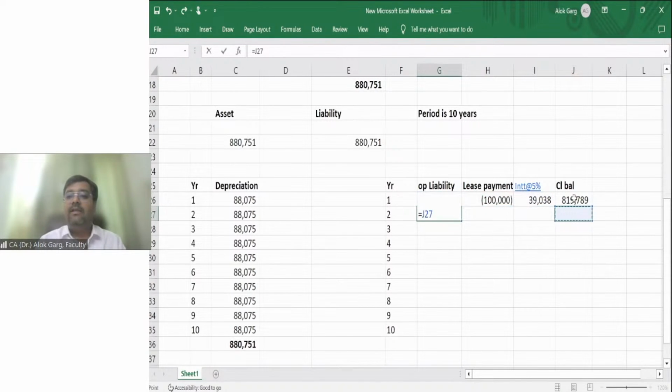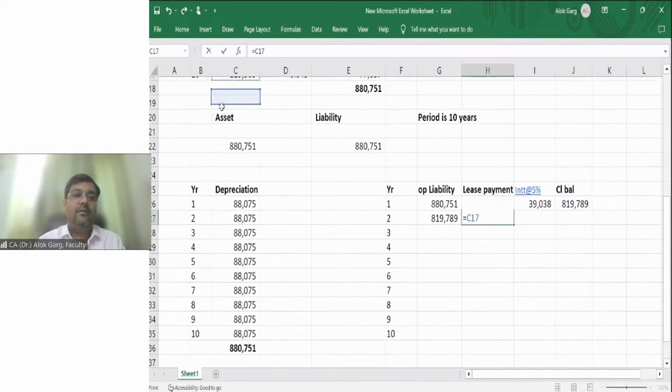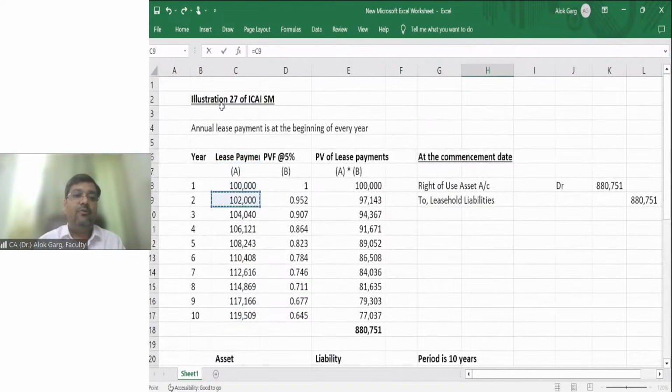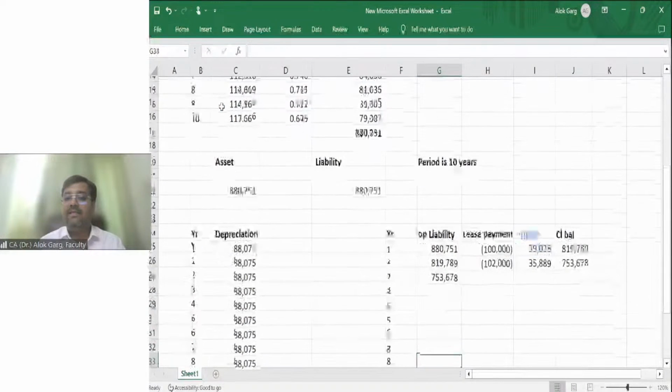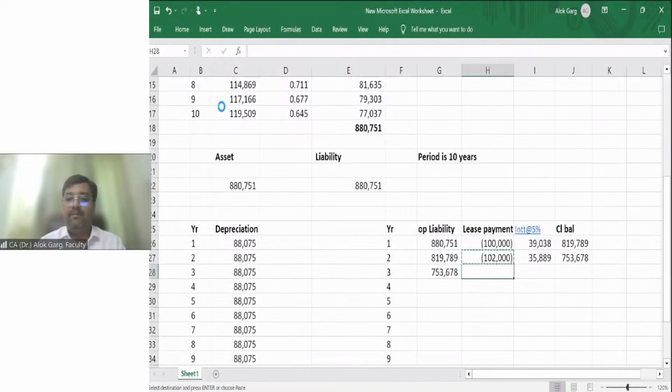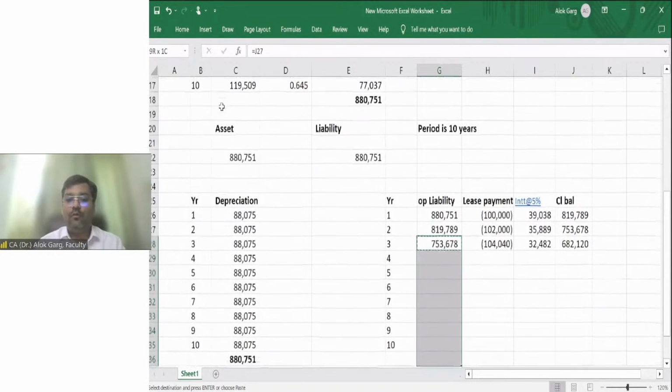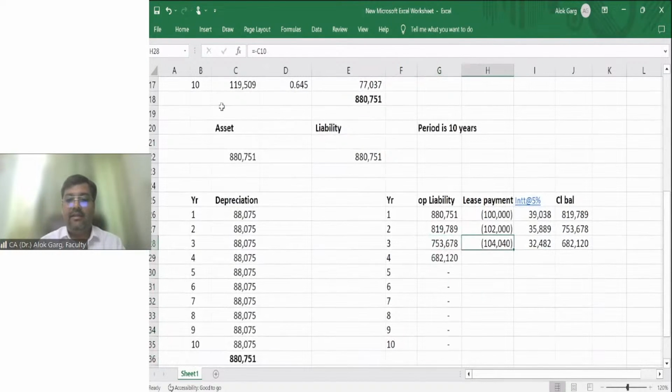In the second year beginning, this will be your opening balance, right? And what is the lease payment in the second year? Beginning of the second year, it is 1,02,000. Your interest at the rate of 5% is 35,000. Closing balance is this one. Again, this will become the opening balance in the third year. In the third year, the payment will be 1,04,040. This is your interest. This is your closing balance. So on and so forth. By the end of the 10 years, you will find this calculation, right?